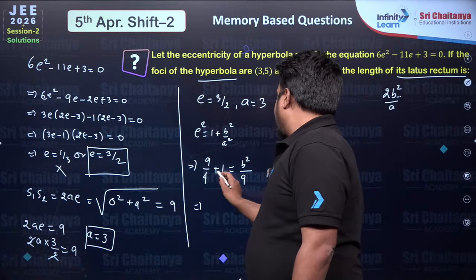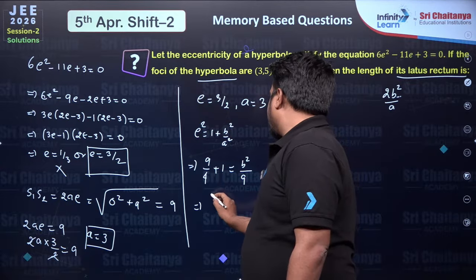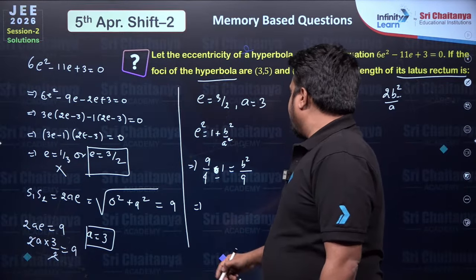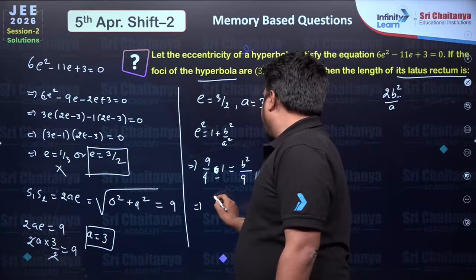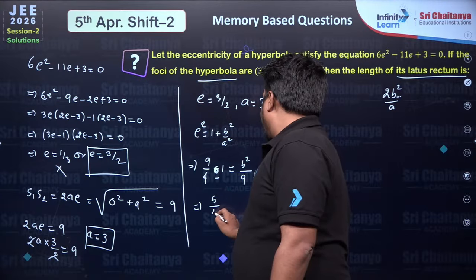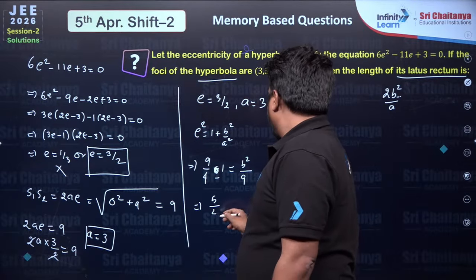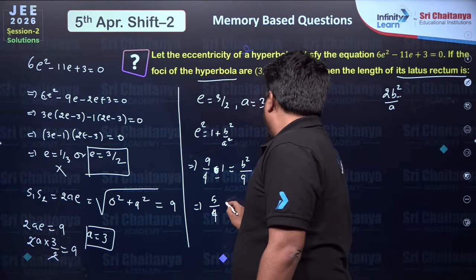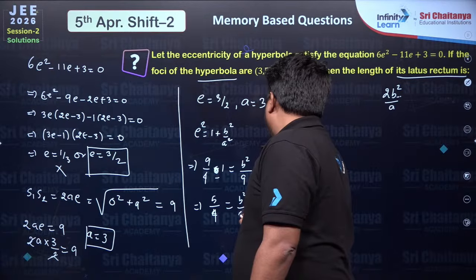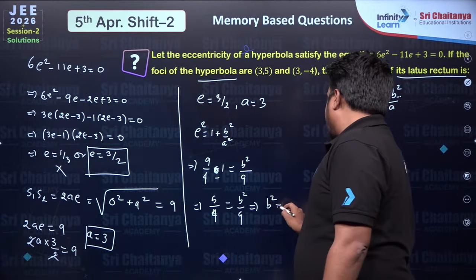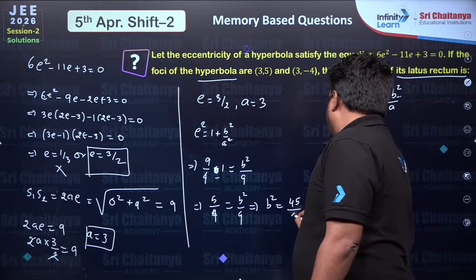On simplification, the plus 1 goes to the other side and becomes minus 1. So 9 - 4 is 5, so 5/4 = b²/9. From this, we can get the value of b² as 45/4.